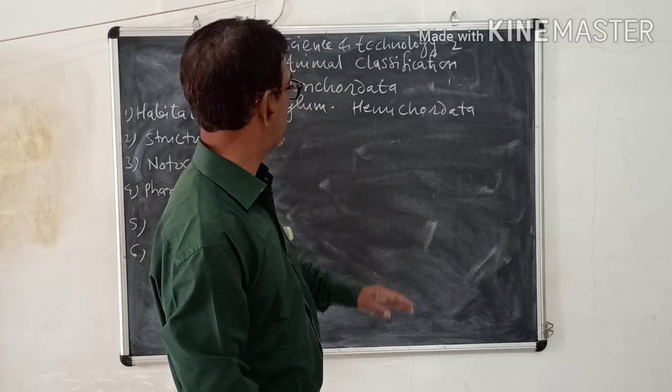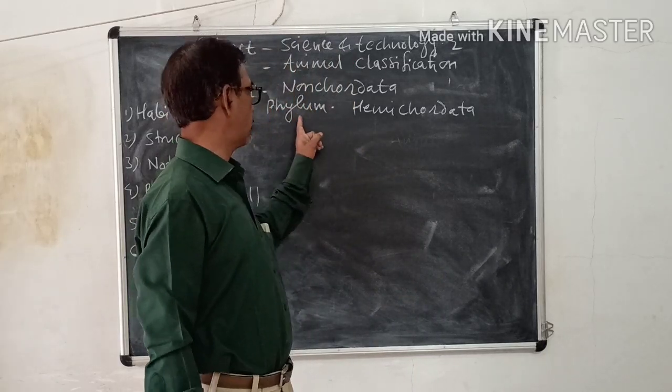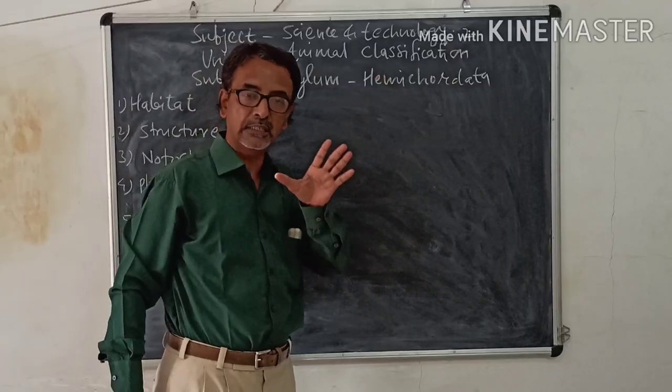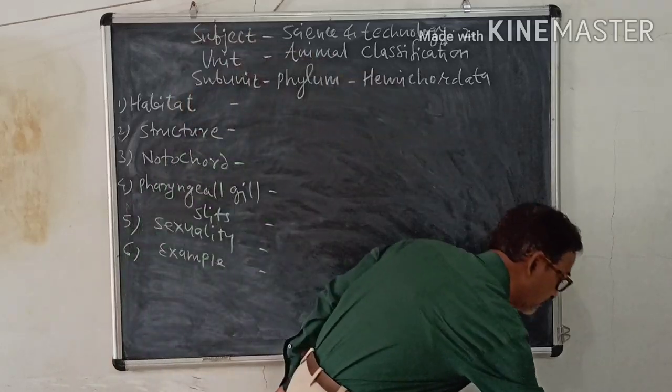So today we shall see the last topic, the last phylum, Hemichordia. This is the last phylum. We have seen 8 phyla earlier, but this is the last phylum. The name is Hemichordia.